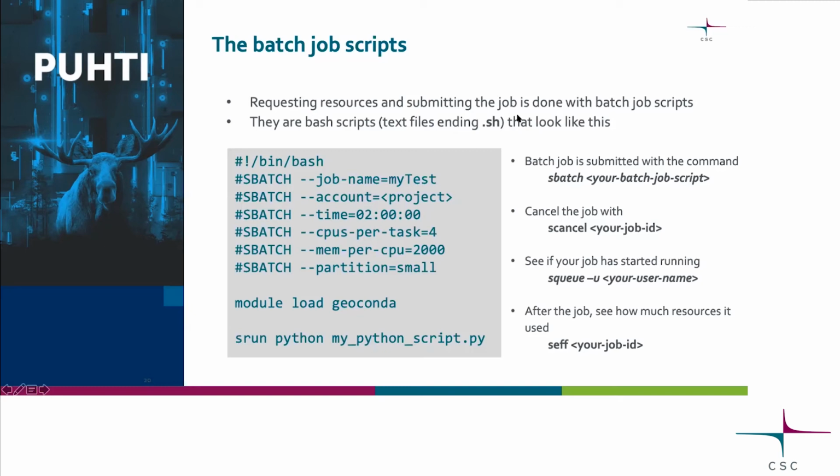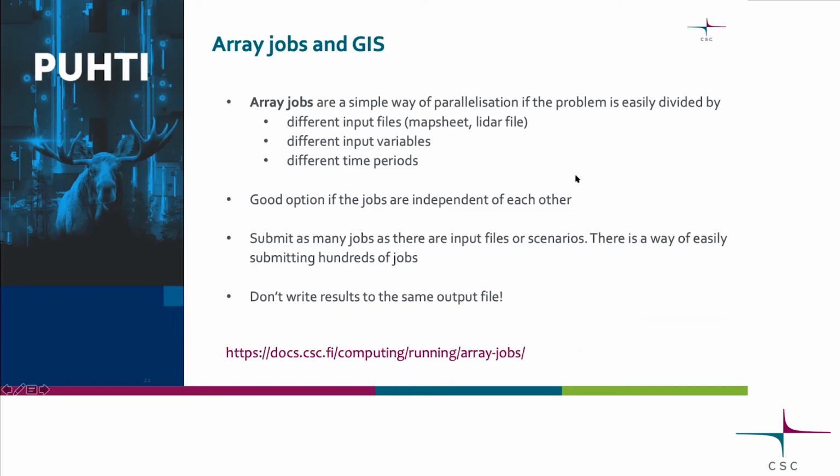So maybe you read some satellite image, you divide it into 2, the other half goes here, the other half here, you do something to them over here, and then you write them somewhere, then you do some other thing, again with 2 CPU cores and write it out. So array jobs are maybe the simplest way of parallelization, just if the problem is easily divided.